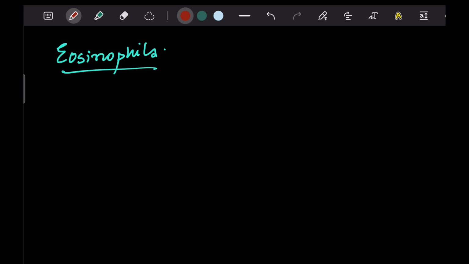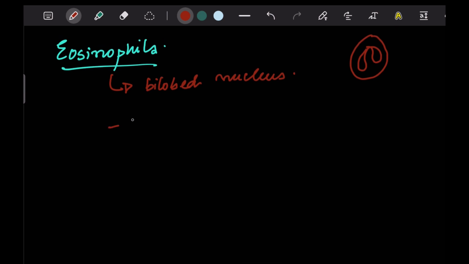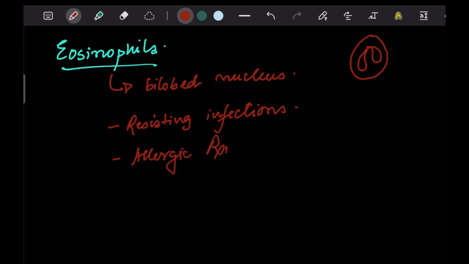Now let us discuss eosinophils. Eosinophils actually are cells having a bilobed nucleus. If we see it under the microscope, we will find that there is a headphone-shaped nucleus with two lobes. Now, what is the function of eosinophils? It actually helps in resisting infections, and these increase in numbers during allergic reactions.